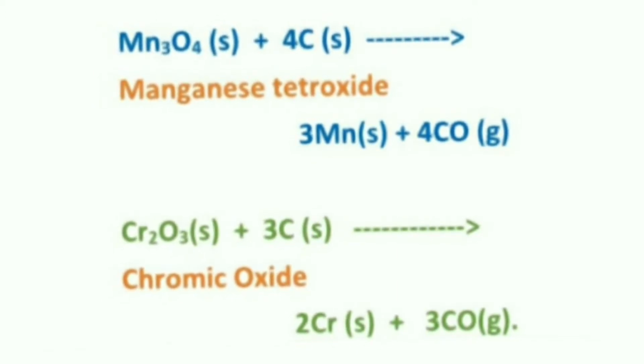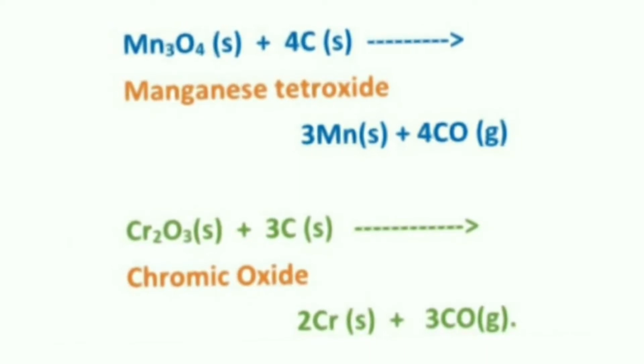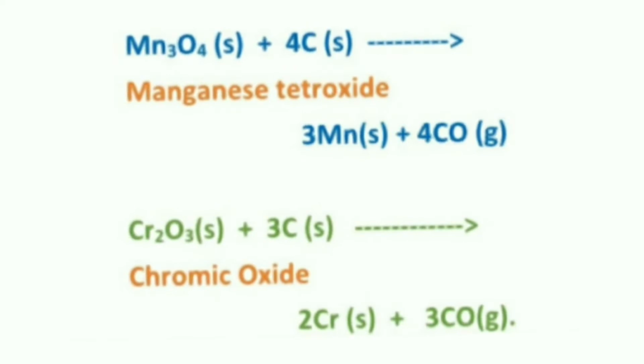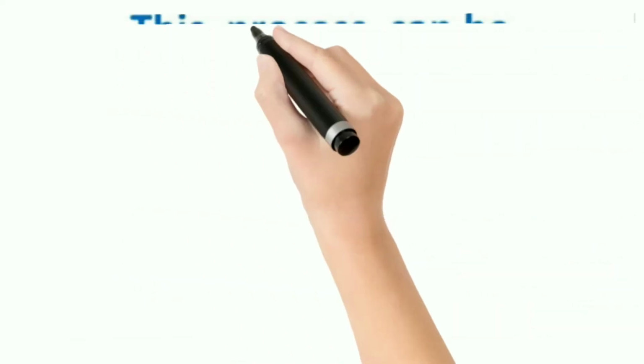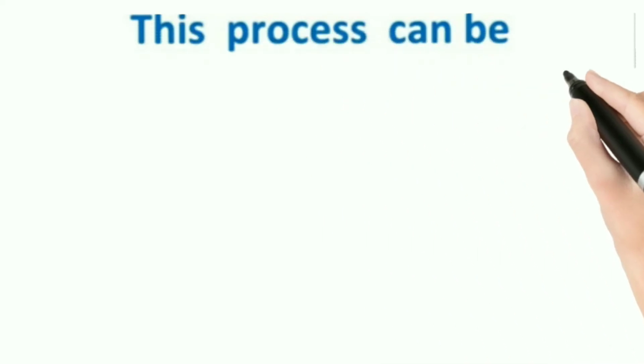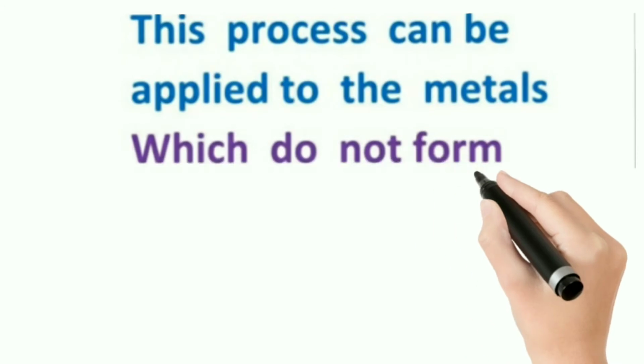But not all metal oxides can be converted into metal by this process of reduction by carbon. Why? Because this process is applicable only to certain cases. This process can be applied to the metals which do not form carbides.